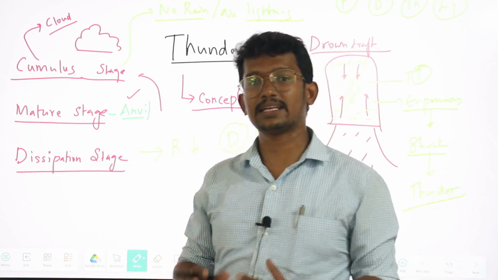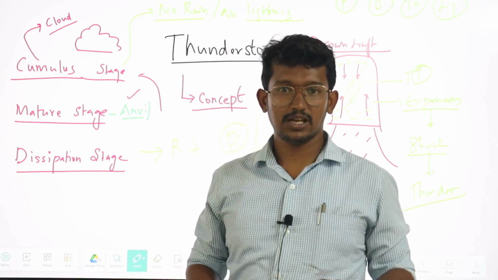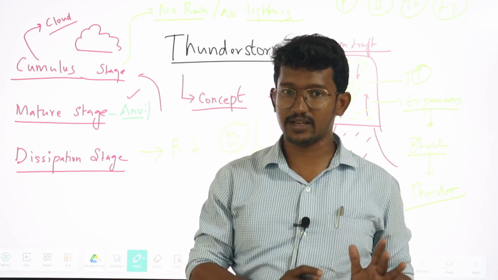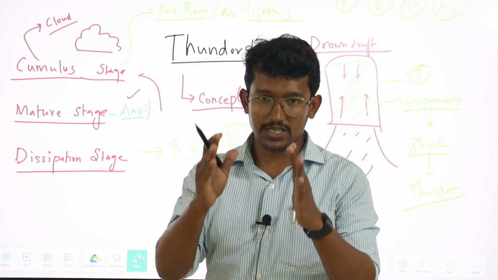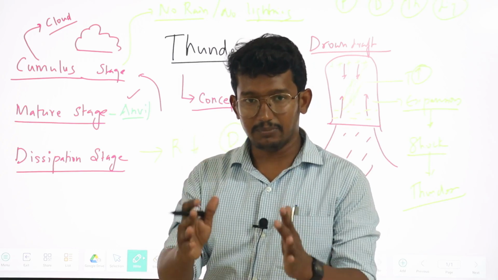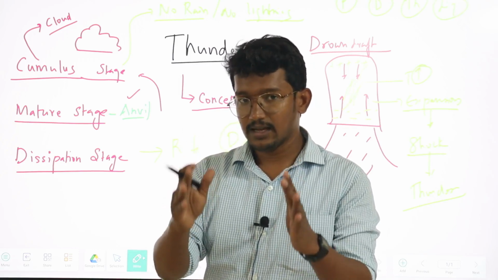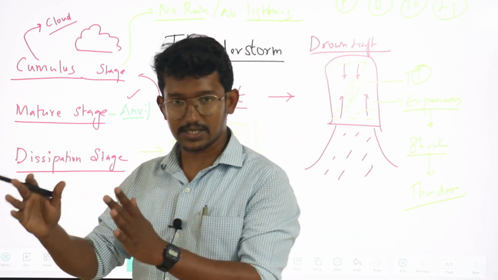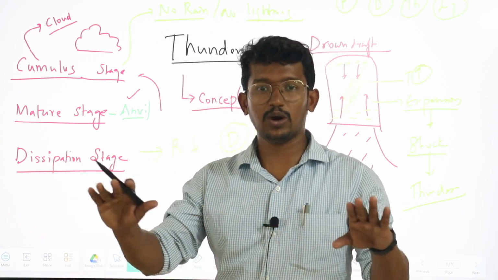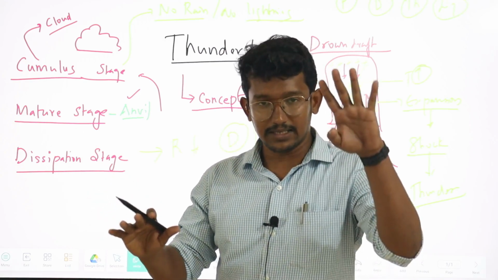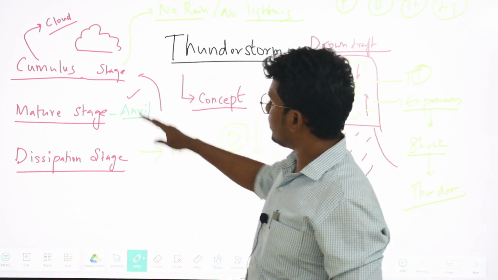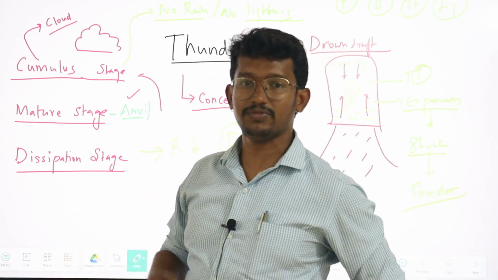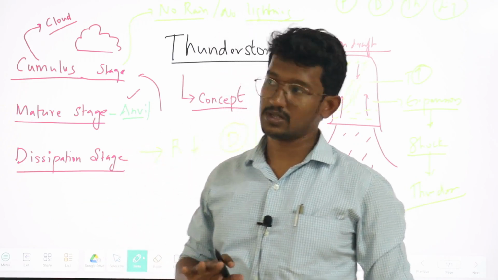So, this is how we are categorizing the three stages. Cumulus stage, the initial cumulus cloud development without rainfall. The second stage, the mature stage, we can see the anvil cloud development, turbulence, precipitation, updraft, downdraft, thunder and lightning formation. And in the third stage, the dissipation stage, there is no updraft of the air mass, only little precipitation and downdraft will be there. So, this is the mechanism of the formation and dissipation of thunderstorms. Next, we have to know about the distribution.